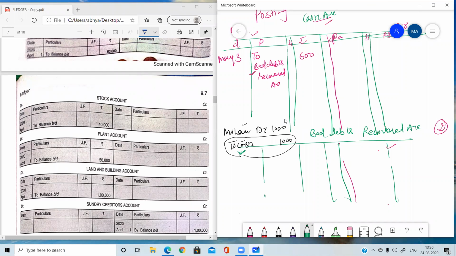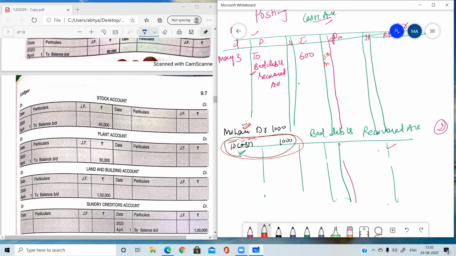Cash account is credited here, so you go to the cash account on the credit side, and post it by the opposite account. Who is opposite to cash? Mohan. So you write the date given in the transaction.